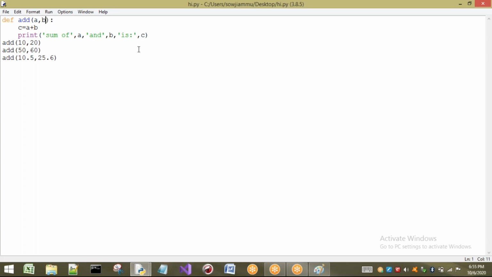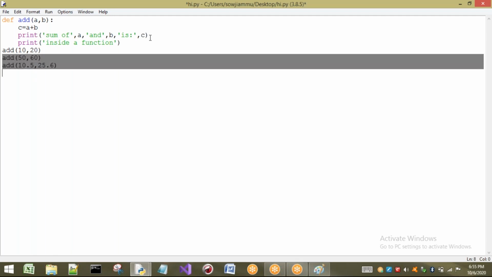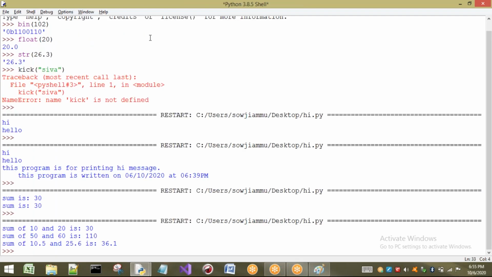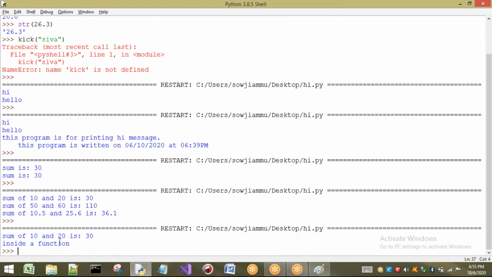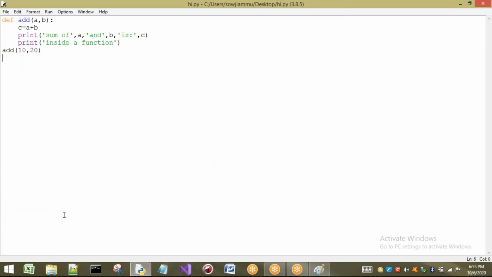Now I want to write one statement inside a function. Just I am going to write "inside a function" here. Now I just want to call this function one time, so I will execute this. When I am calling this function, you have to observe one thing. Why is this "inside a function" executed? The reason is here I have called add of 10, 20, so first it executed C equal to A plus B, next it executed this statement, next it executed "inside a function".